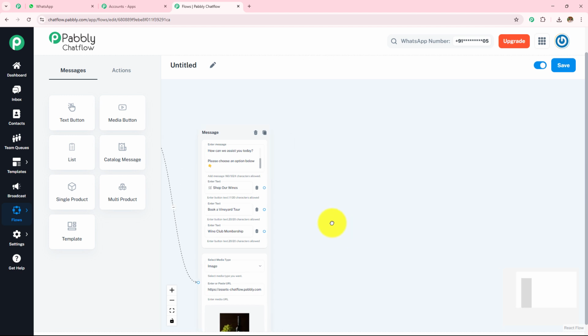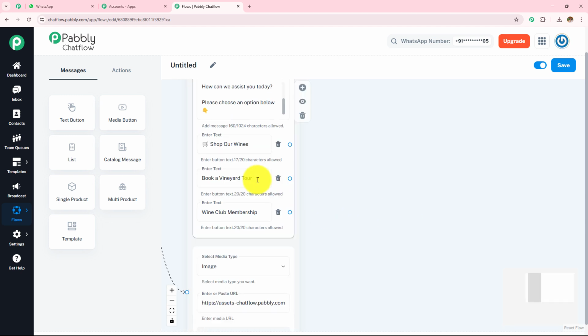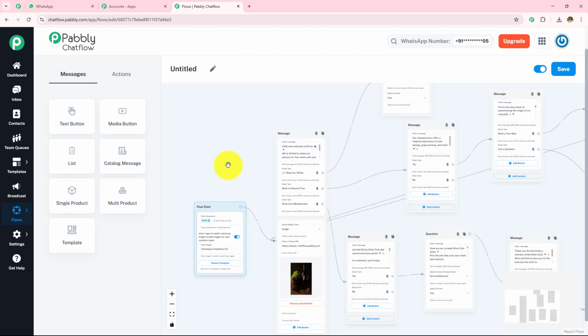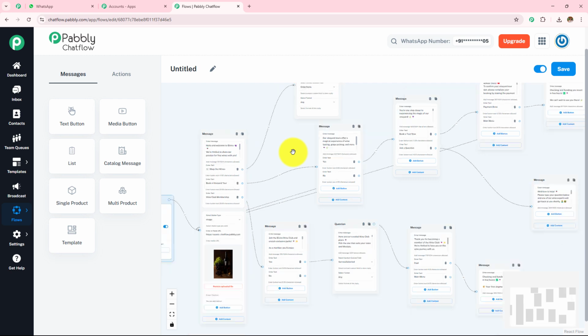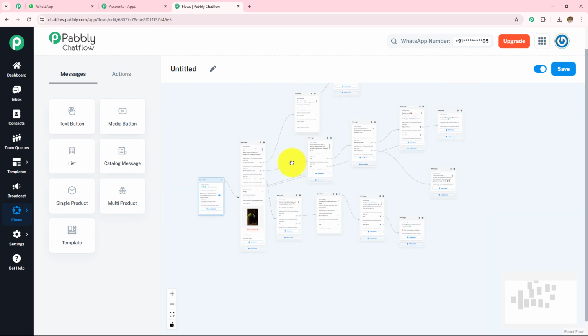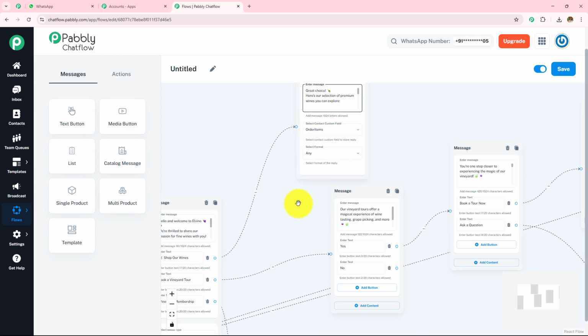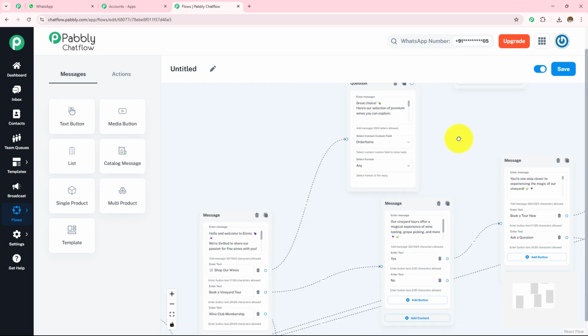Now here I have provided 3 options: shop our wines, book a vineyard tour, wine club membership. So here what I'm going to do, I'm going to create messages for each of these buttons. So let me first quickly create all the messages and buttons. So here I have created a message for each of these buttons. Here as you can see, I have created all these messages and then I have provided the buttons, and then I have created a message for the other button also.